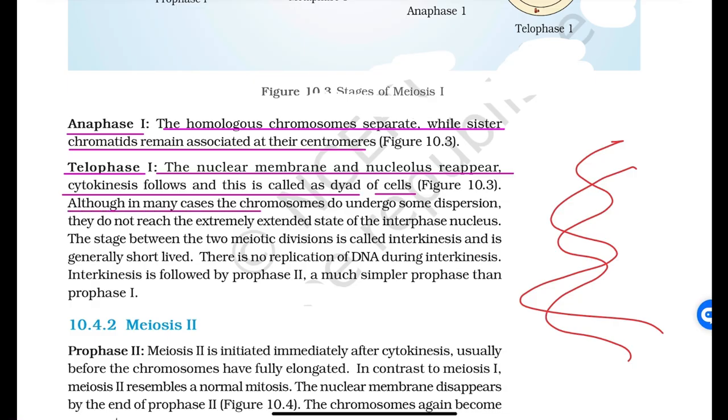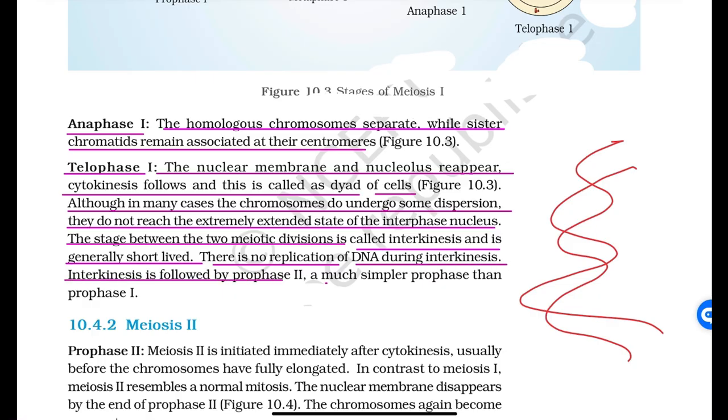Although in many cases the chromosomes do undergo some dispersion, they do not reach the extremely standard stage of an interphase nucleus. The stage between the two meiotic divisions is called interkinesis and is generally short-lived. There is no replication of DNA during interkinesis. Interkinesis is followed by prophase second, a much simpler prophase than prophase first.